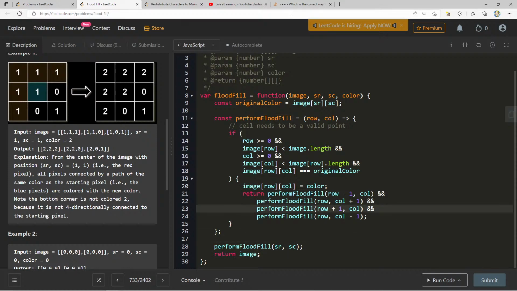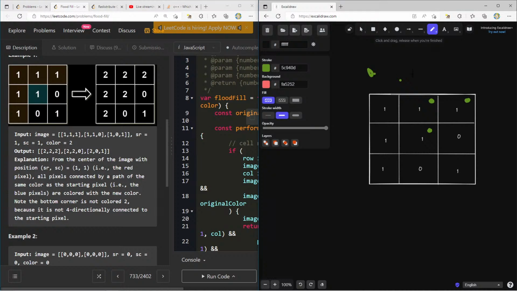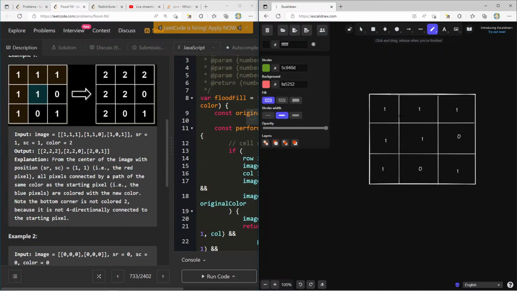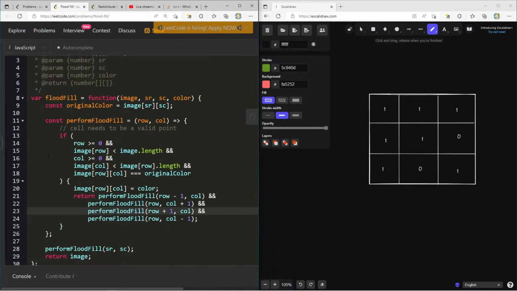Okay, let's go through this together and see what's happening. Can we undo all these dots? Okay, nice. And that one too. Okay, so we are going to start at SR, SC of 1. So when I call this, I'm going to call it with 1, 1.